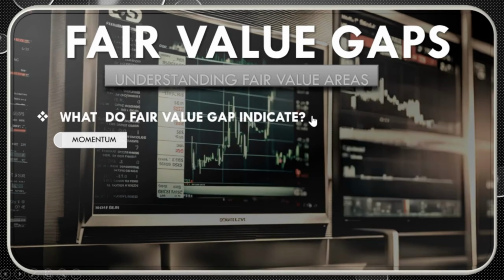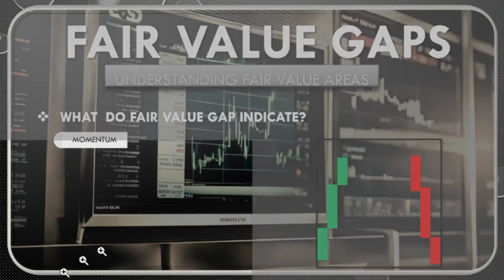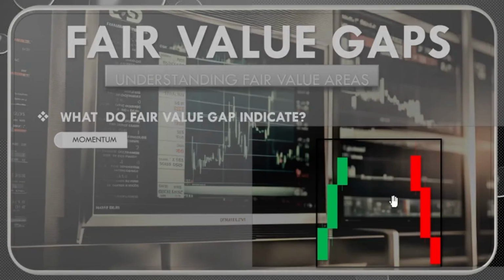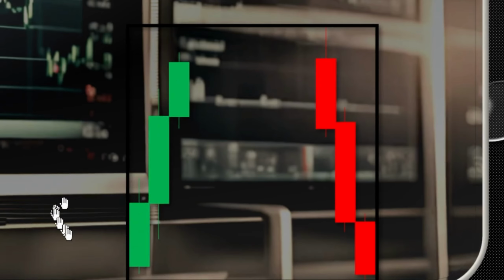So let's take a look at the momentum itself. As you can see there, the three candles are momentum candles. Whenever you see this, mostly when you're coming out from a ranging market or a consolidation market, you will see these three candles. There could be 4, 5, 6, or 7 candles with momentum like that, indicating that the buyers are now in control, as we have broken out from the range.